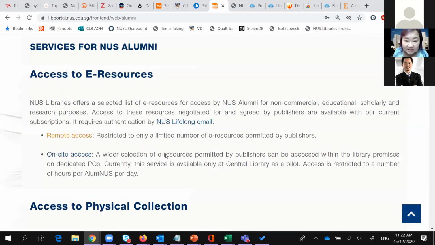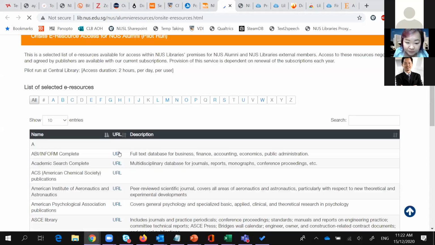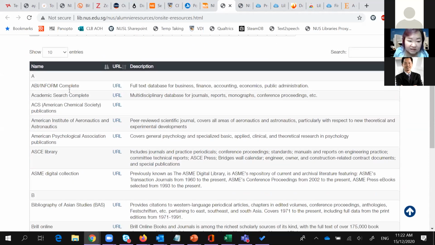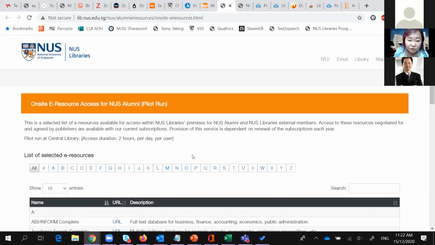Then there are some that are available only on site. That means they've stated that alumni can access, but you must come to a designated terminal in the library and make use of it. So you actually have to go to the central library to access it. But I think right now, at least for the next couple of weeks, alumni still can't come in.